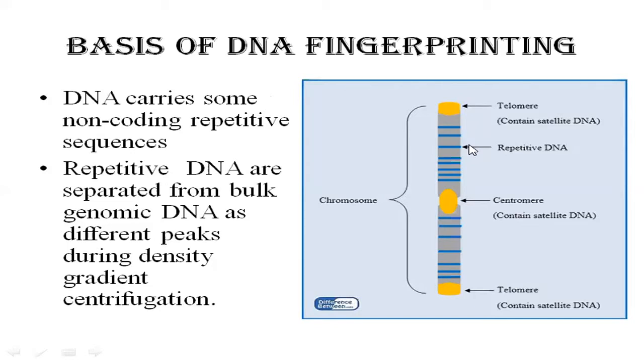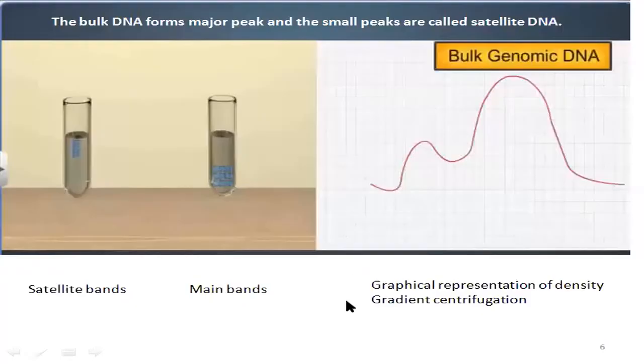So first, we need to separate this repetitive DNA from the bulk DNA. How do we separate? We separate them by density gradient centrifugation. The heavy main band, which is nothing but the bulk genome, will settle at the bottom, and the light DNA, which is the satellite band, will be at the top.